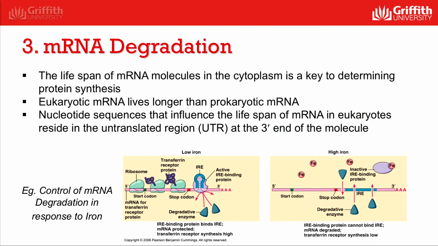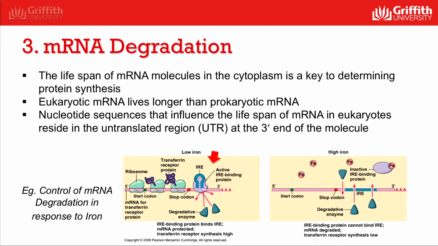The lifespan of mRNA molecules in the cytoplasm is important in determining protein synthesis in a cell. Eukaryote mRNA is more long-lived than prokaryote, and survival usually depends on the cell's requirements. Nucleotide sequences that influence the lifespan of mRNAs in eukaryotes reside in the untranslated region at the 3' end of the molecule. An example is the control of mRNA degradation in response to iron in red blood cells.